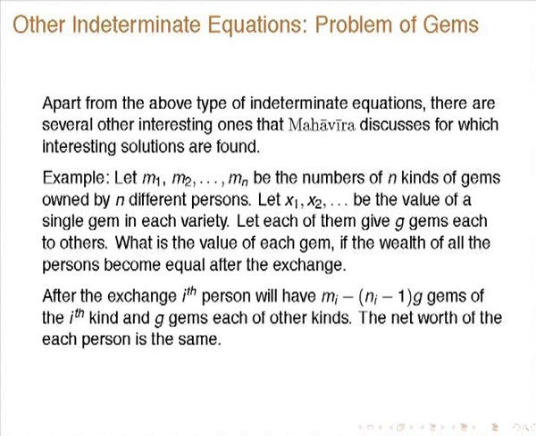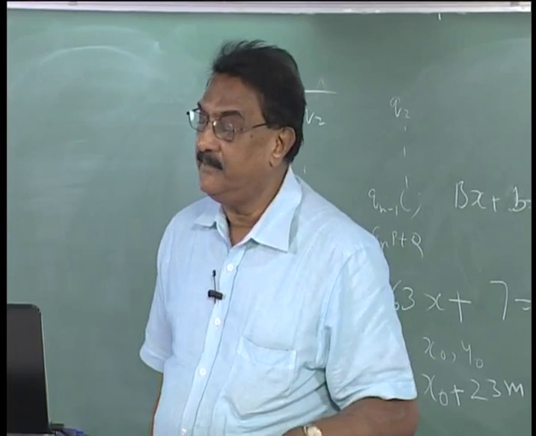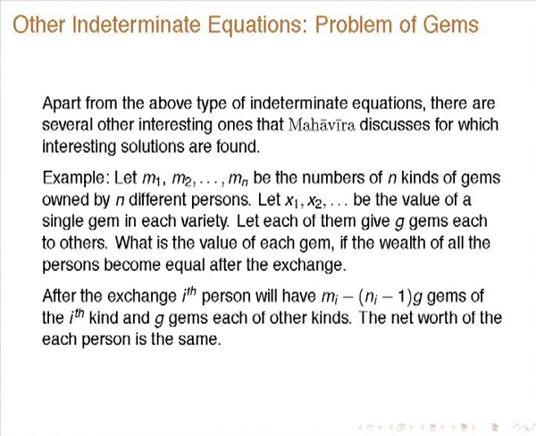There are n persons, each with a different kind of gem, some diamond, some emerald, things like that, and let x1, x2, ..., xn be the value of a single gem in each variety. Let each of them give g gems each to the others. What is the value of each gem if the wealth of all the persons becomes equal after the exchange?